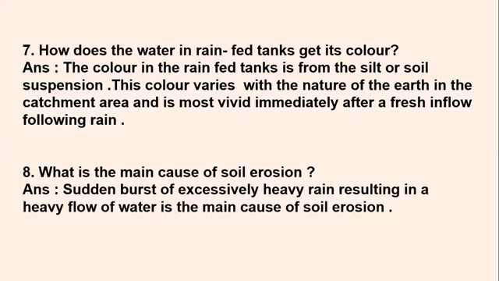When the water flows over the ground, the topmost layer of the soil, which is very fertile and fit for the growth of plants and trees, gets eroded away, washed away. Thus it leads to soil erosion. This is the main reason. So you can write sudden burst of excessively heavy rain resulting in a heavy flow of water as the main cause of soil erosion.